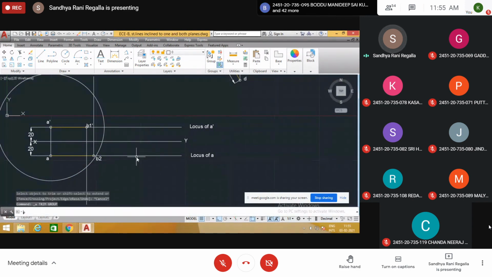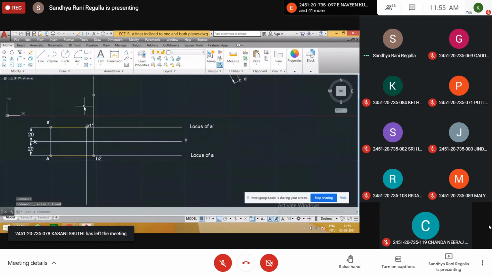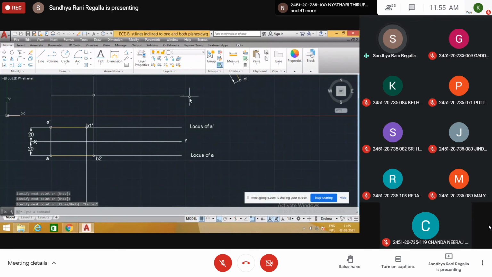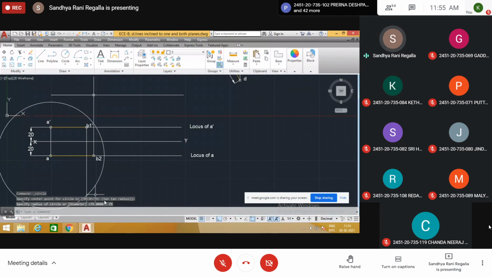Next we put a point. No, we want only this point. Just delete this one. Now through this also we need to draw a line. This is locus of B dash. Similarly, with A as center, 75 mm radius. A center, actual length of line is 75. 75 radius, we draw one circle.